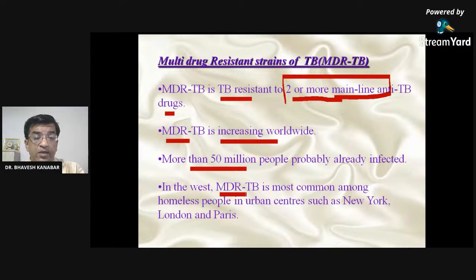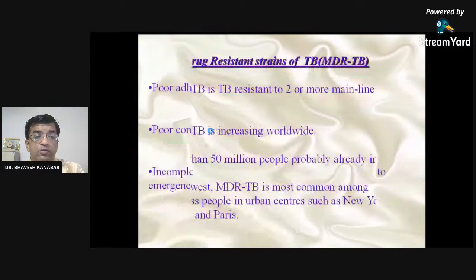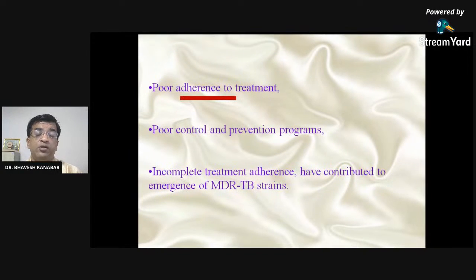In the West, MDR-TB is most common among homeless people in urban areas, like in New York or London or Paris, and with poor adherence to treatment. As you know, tuberculosis treatment is for almost 6 months, so it is difficult to adhere to the treatment for 6 months. If the patient skips a drug in between, or skips 1 or 2 drugs, then TB bacilli get the chance to develop resistance. So poor adherence to treatment is always one of the factors which lead to multi-drug resistant tuberculosis.